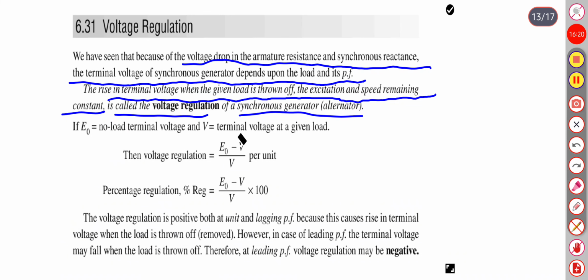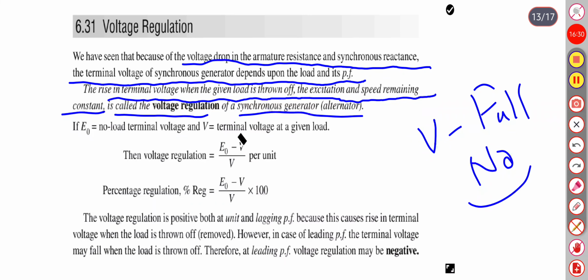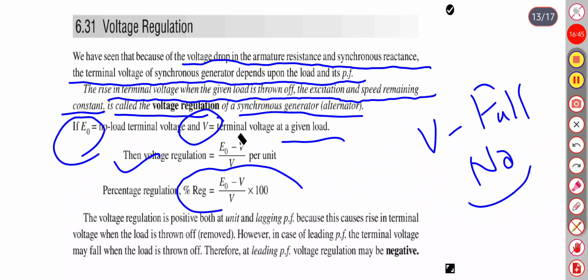It means the terminal voltage at full load or no load should remain the same. So E0 is the no load terminal voltage and V is the voltage at load. So the voltage regulation will be E0 minus V upon V per unit. In percentage it can be multiplied by 100.